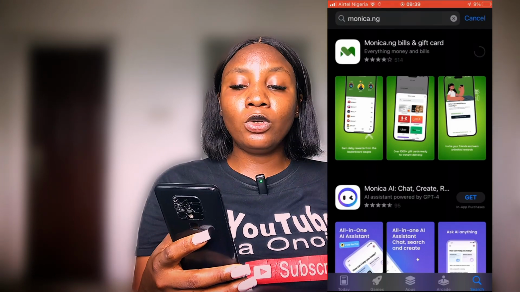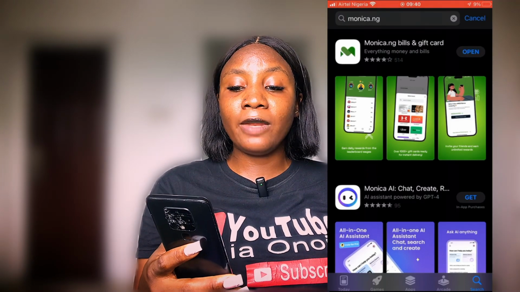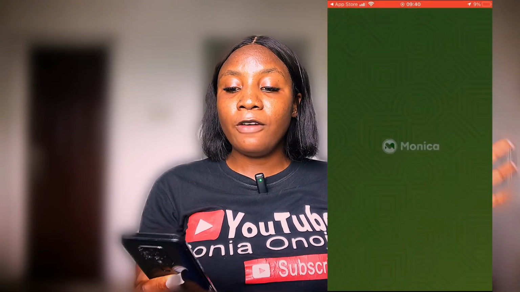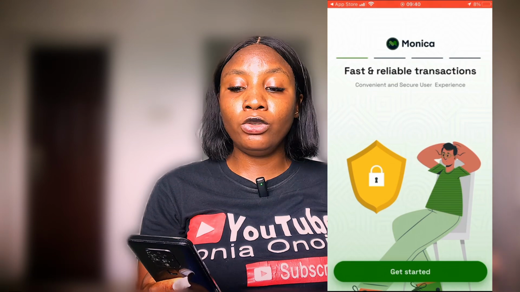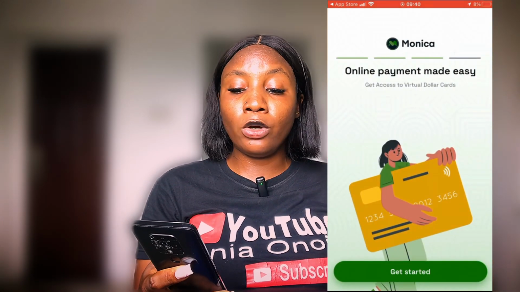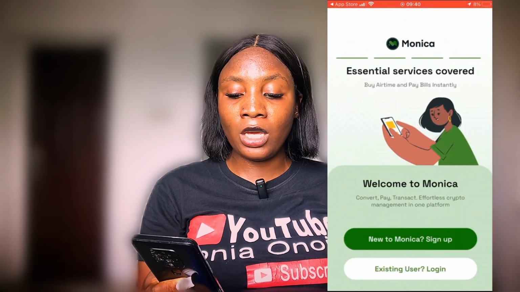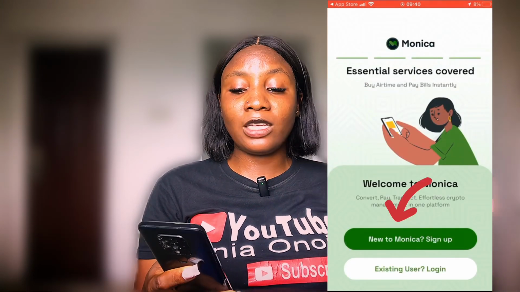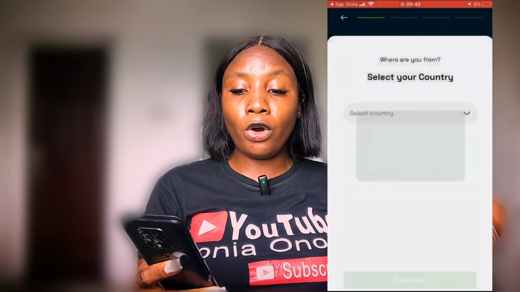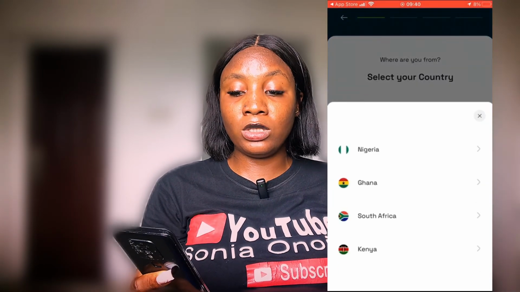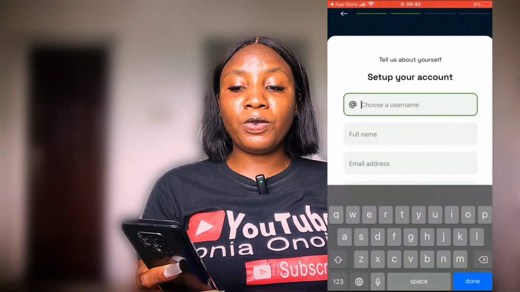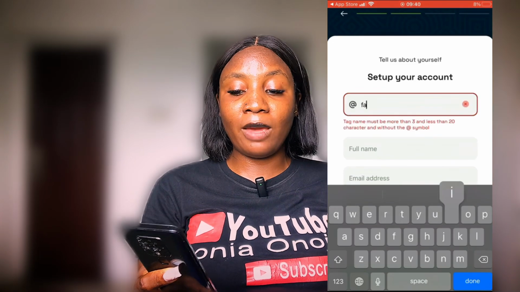After installing this, you go ahead and click open, and this is the interface of Monica that is going to pop out for you. It's going to show you fast and reliable transaction, stress-free user experience, online payments made easy. Then you click on new to Monica/sign up. So I'm going to go ahead and do this, and it's going to ask your phone for permission, so you click on allow. After that, you choose your country, which is Nigeria, and it's going to show you where to put your username, full name, and email address during the process of your registration. I will do this behind the scenes and then get back to you.